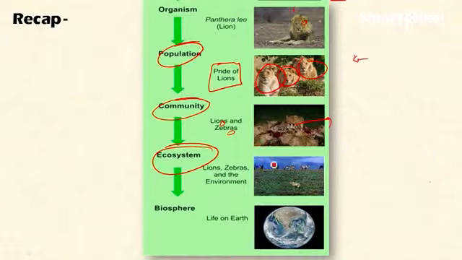Next is the ecosystem. Ecosystem is the interaction of this community with the abiotic factors like soil and climate. So this is the ecosystem. And then is the biome. Biome is the large parts of the biosphere divided into different parts based on certain characteristics that I discussed in the previous video. Okay, then the biosphere, this is the last sphere. Biosphere is the living part of the earth. It has interaction with the other spheres of the earth, that is atmosphere, lithosphere, hydrosphere, cryosphere, that I discussed in the previous slides. Okay, this ends the series of levels of organization of ecology videos.